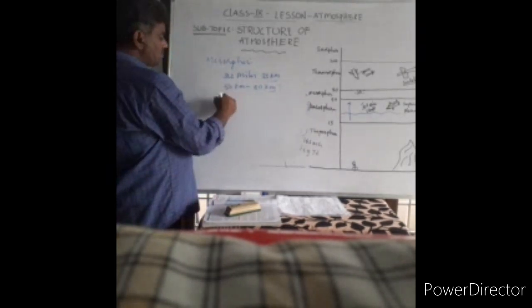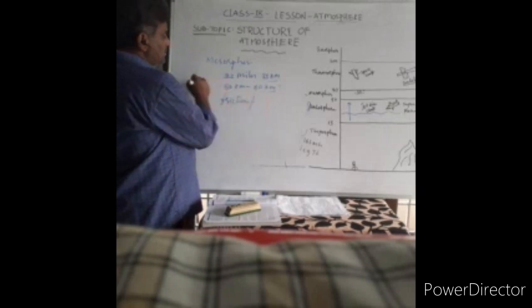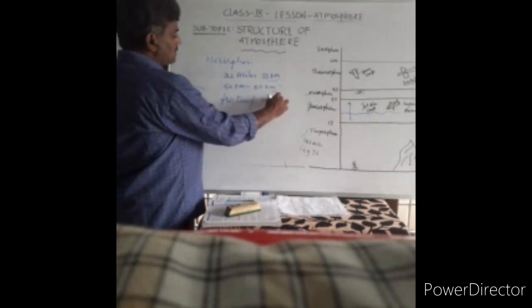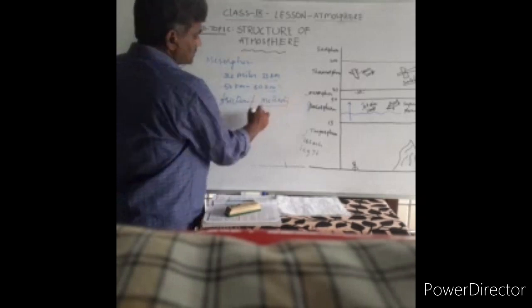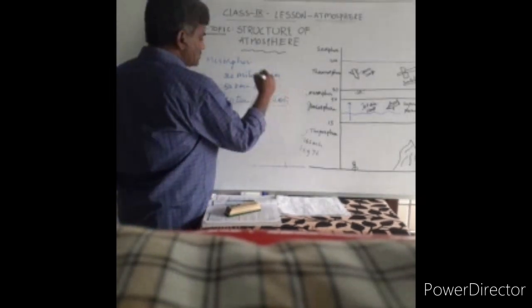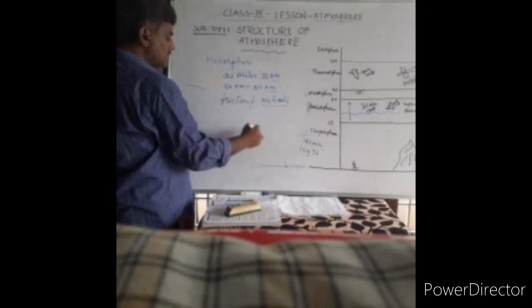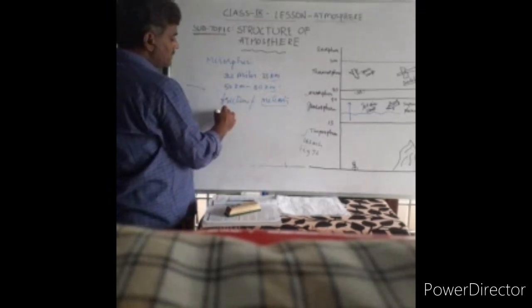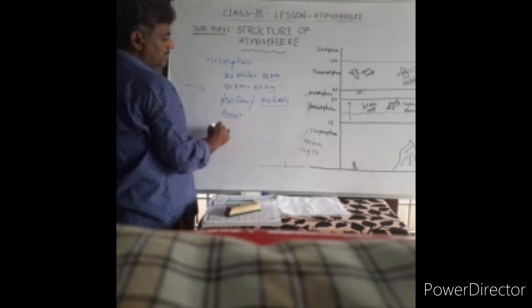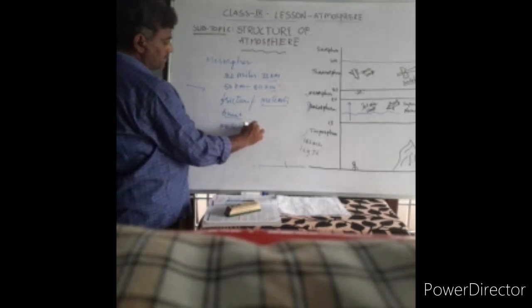So here, because of the friction, meteoroids coming towards this layer, meteorites that are passing through the atmosphere, will be burned. They will burn. Meteors will burn in this layer.